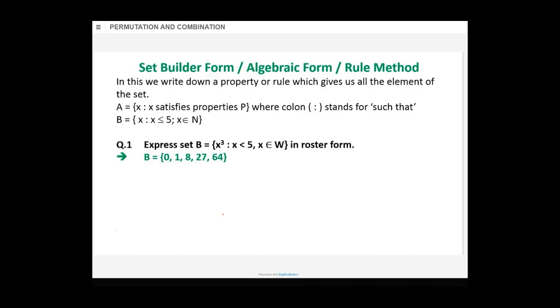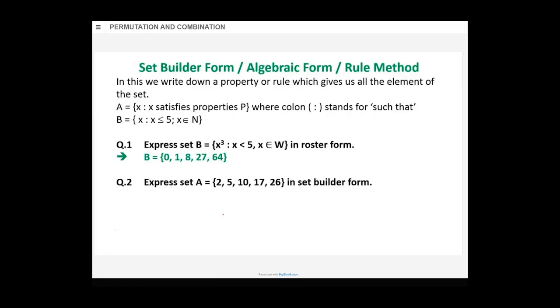How many elements are there in that set now? Number of elements in the set B. 5. The first is 0, second is 1, third is 8, then 27 and 64. So 5. Okay, next. You may have a question like this.